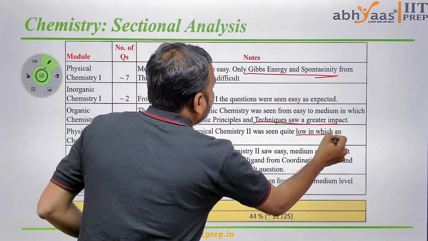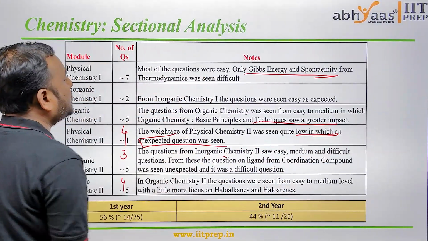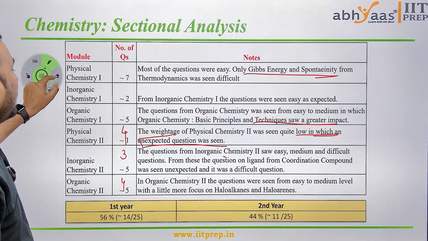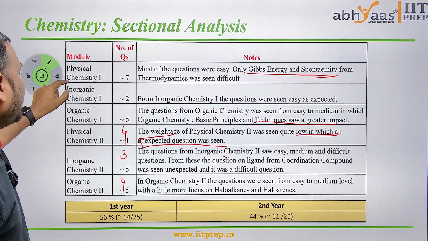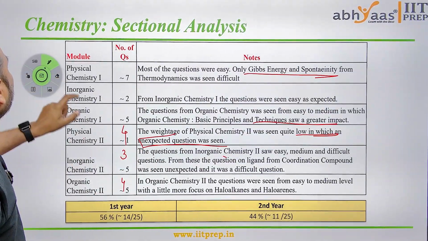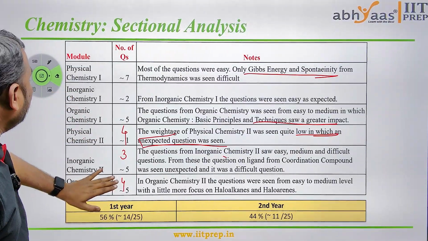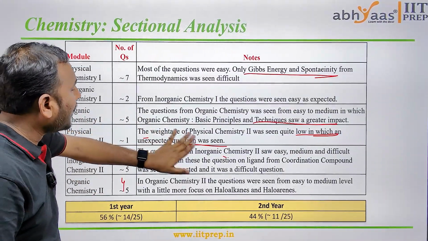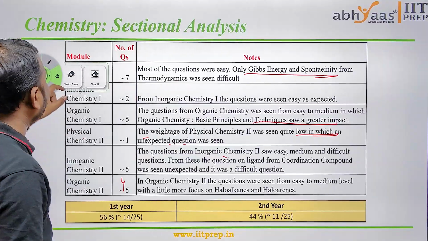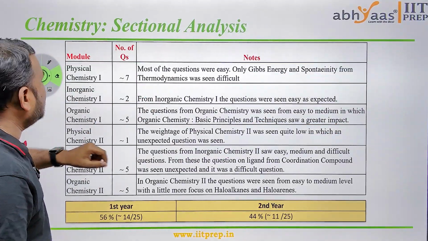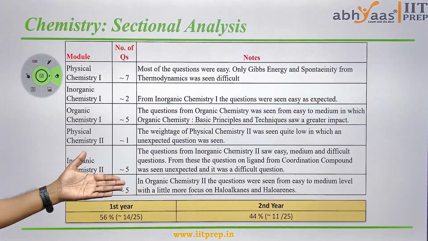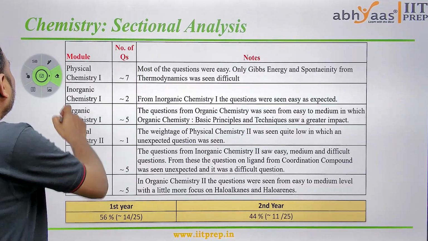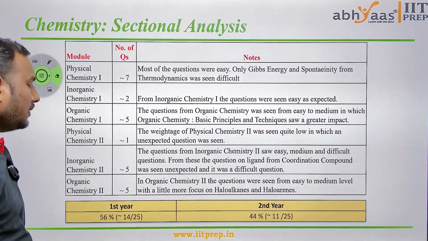Medium and a little bit difficult questions were seen in inorganic chemistry, and alkanes and halogens we also saw in organic.